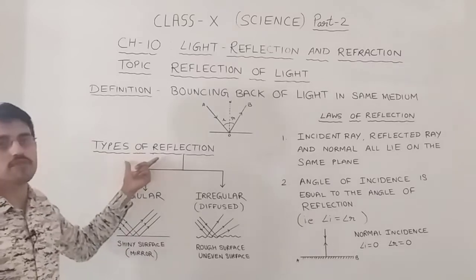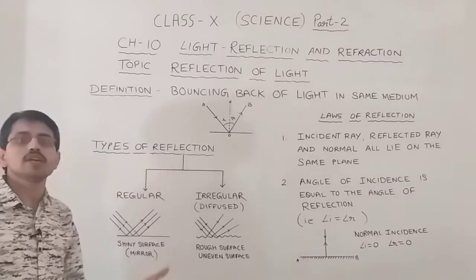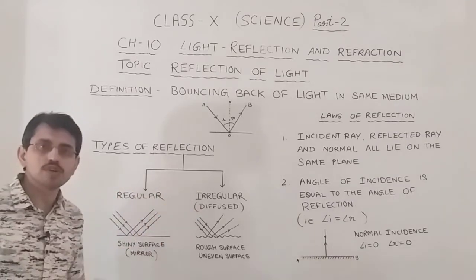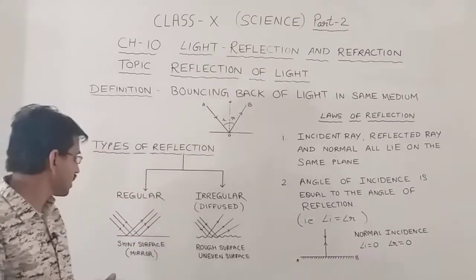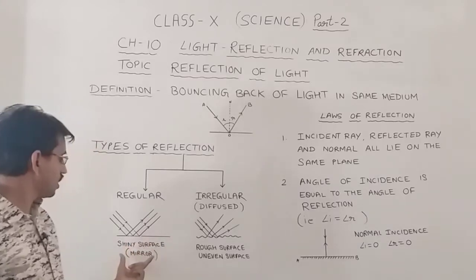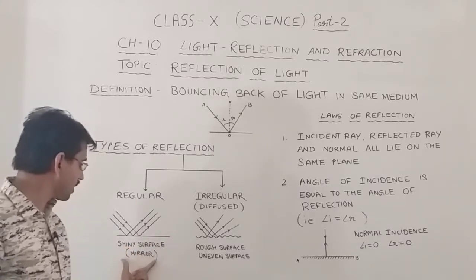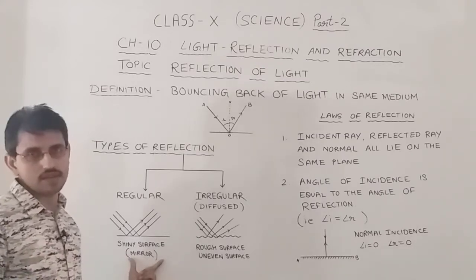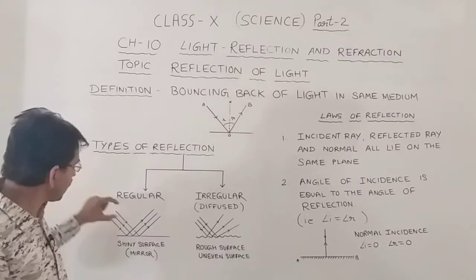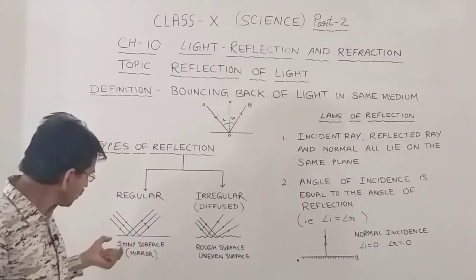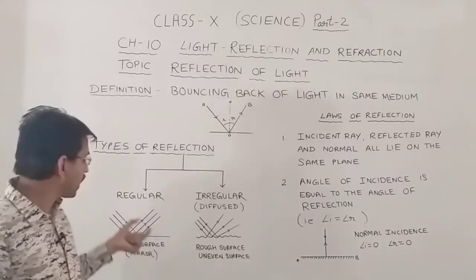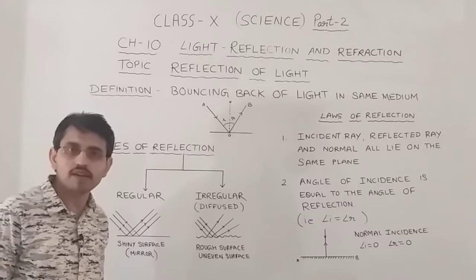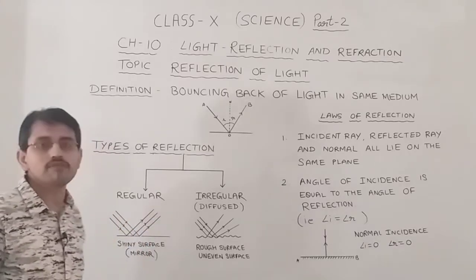Now there are two types of reflection depending on the nature and type of surfaces. Regular and irregular or diffused reflection. As far as regular reflection is concerned, as you can see on the board, this type of reflection takes place from highly polished, shiny, smooth surfaces like mirrors. In regular reflection, the light rays which are coming go back in the same direction, in a parallel fashion. This is the characteristic of regular reflection.